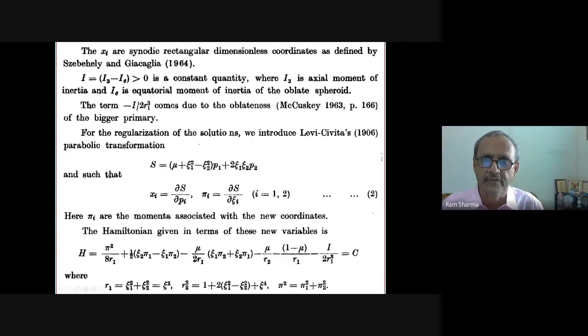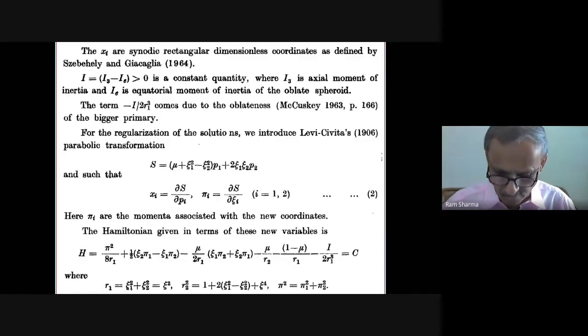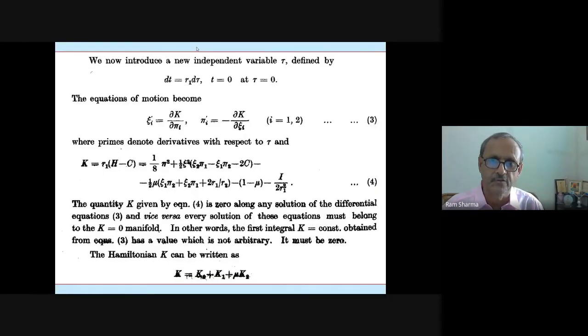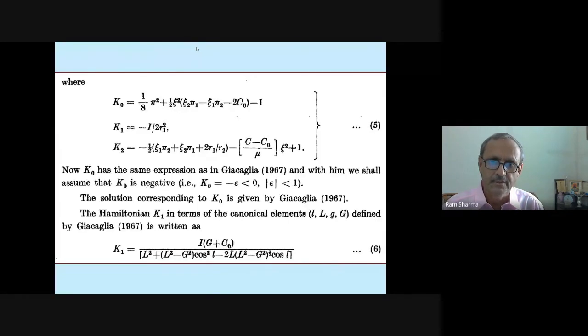See, for the regularization of solutions, we introduced Levi-Civita's transformation. So they say the same, following the same. There is no change. The same way the equations go. Only I is introduced there. So this will continue in the same fashion. Now I have bifurcated.